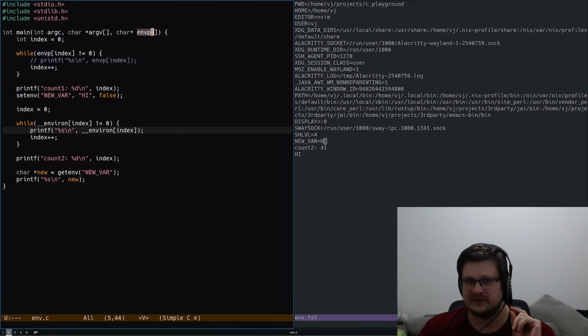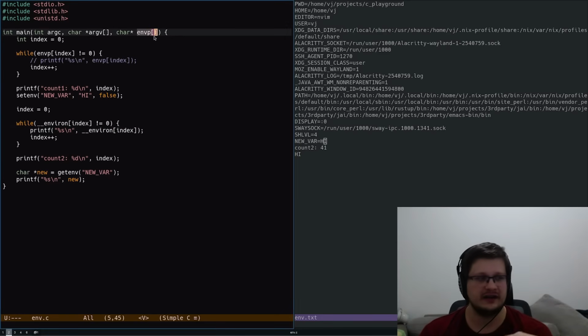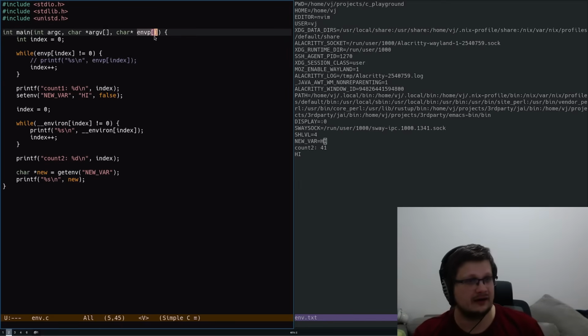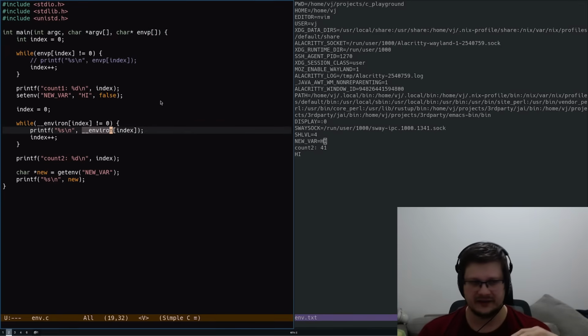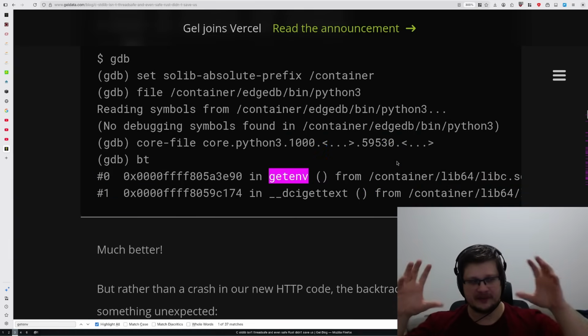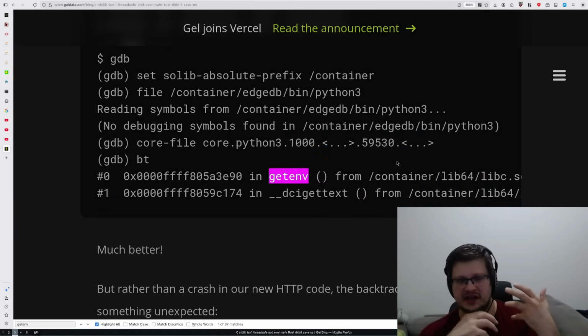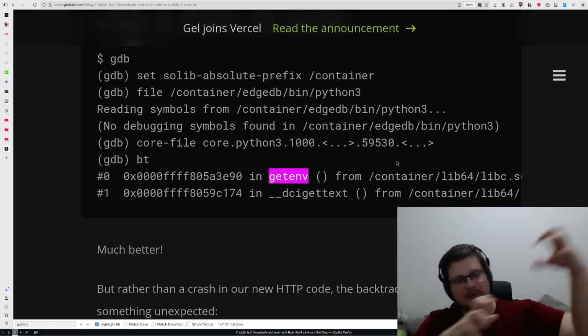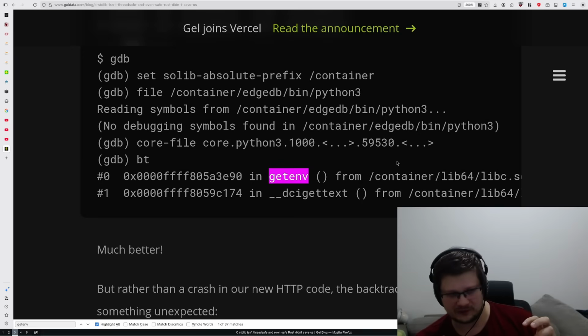We got our environment variables as a pointer to an array, and it's allocated somewhere on the stack. And then we copied that pointer into some global variable that is entirely managed by the library. And then getenv and setenv just operate on that global variable. And now you can easily imagine why this crash happened. Something calls setenv, and the initial array doesn't cut it. So libc actually allocates a new array, copies everything there, puts the new variable in, and switches the pointer to the new thing.